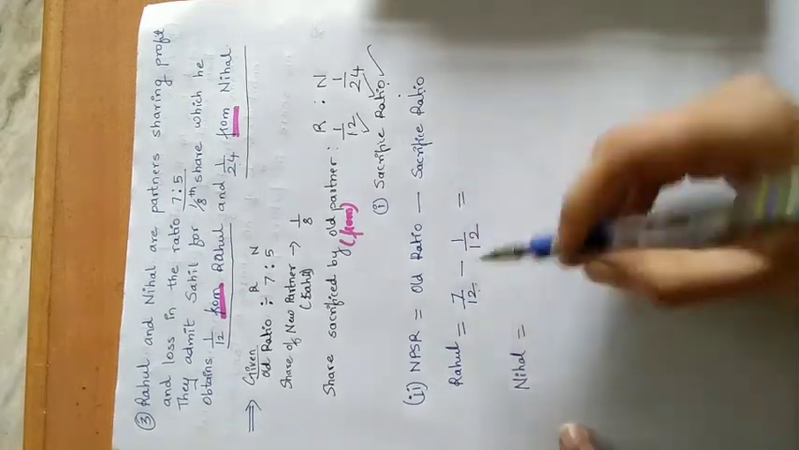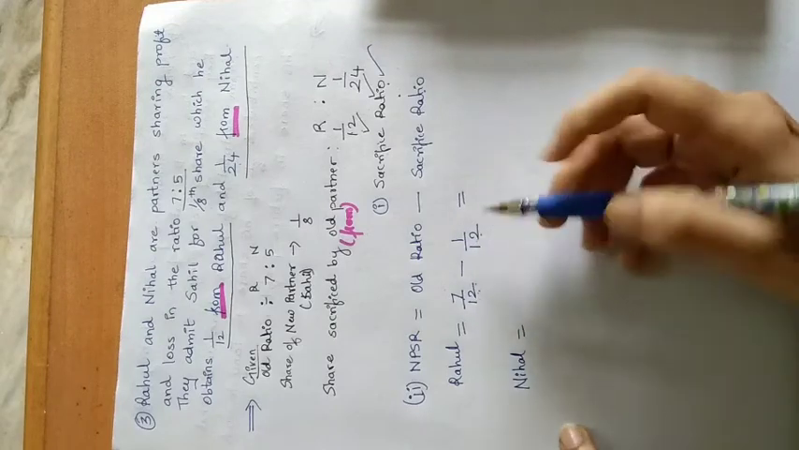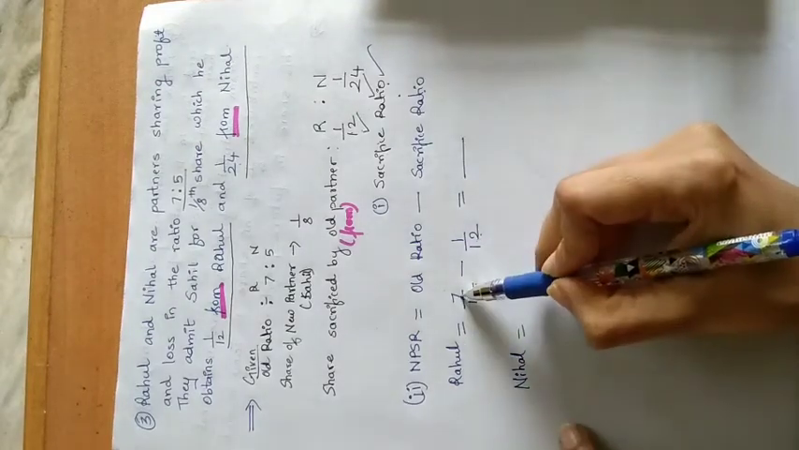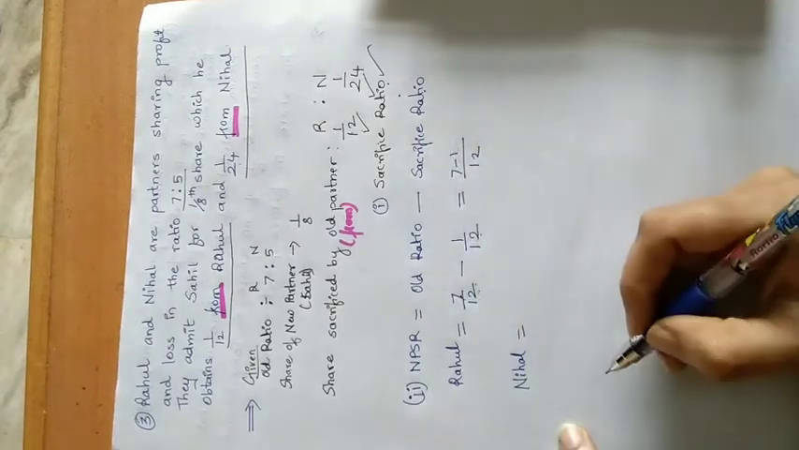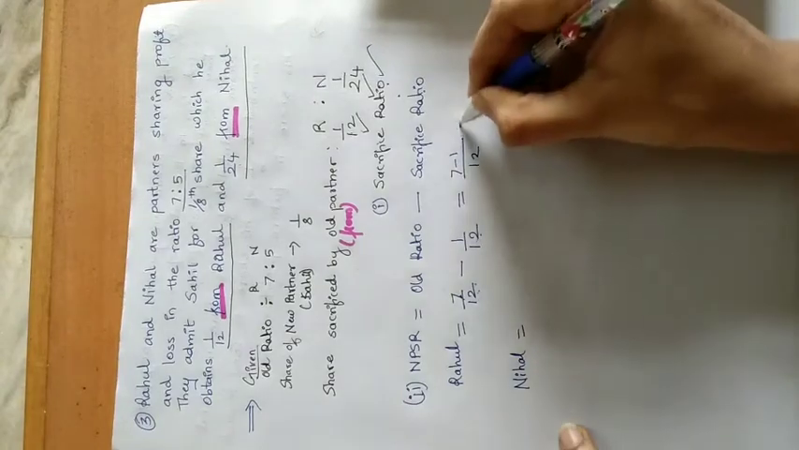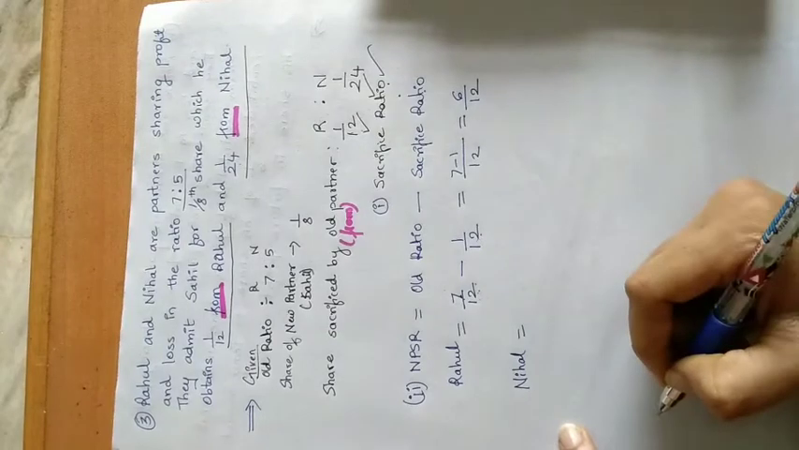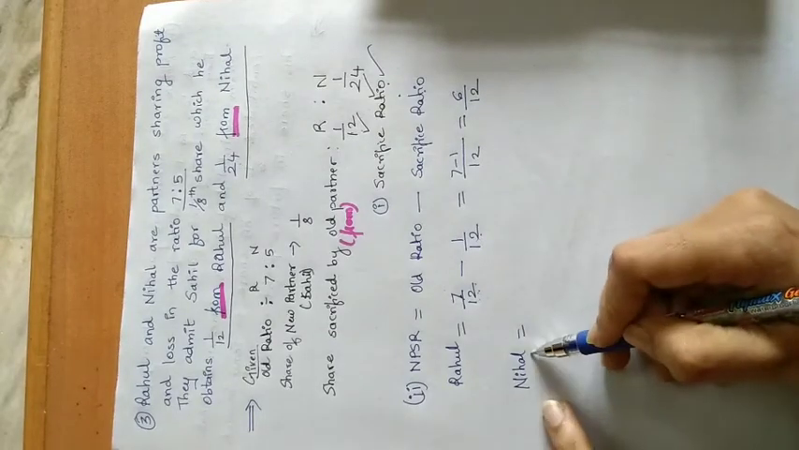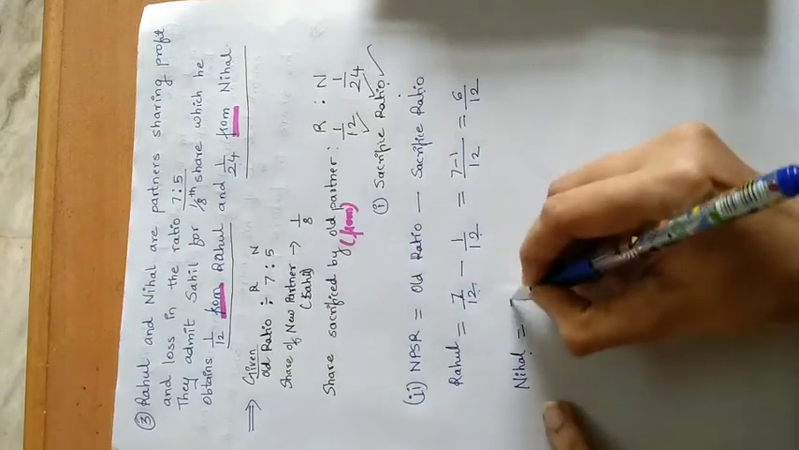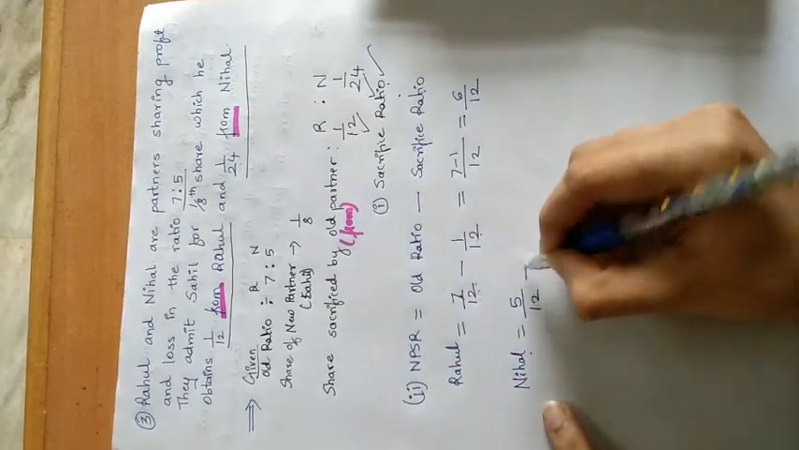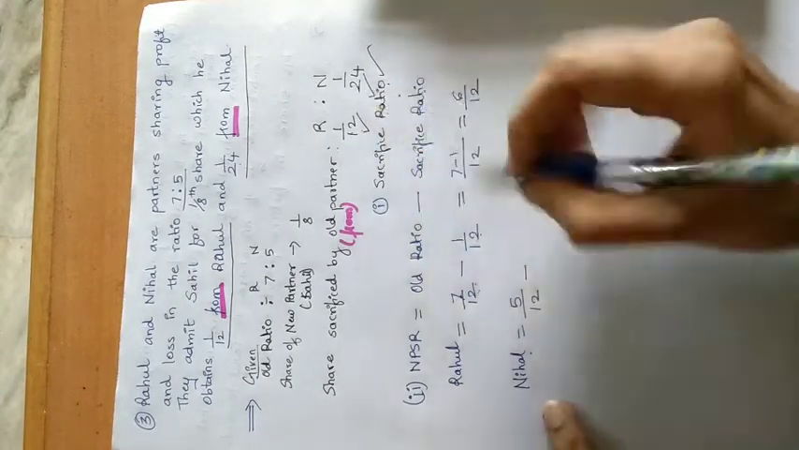Now when the denominator is same, you can directly, in fact, write this in this way, 7 minus 1. So that will be 6 upon 12. Now we'll do it for Nihal. Old ratio of Nihal is 5. So 5 upon 12 minus the sacrifice ratio of Nihal, that is 1 upon 24.